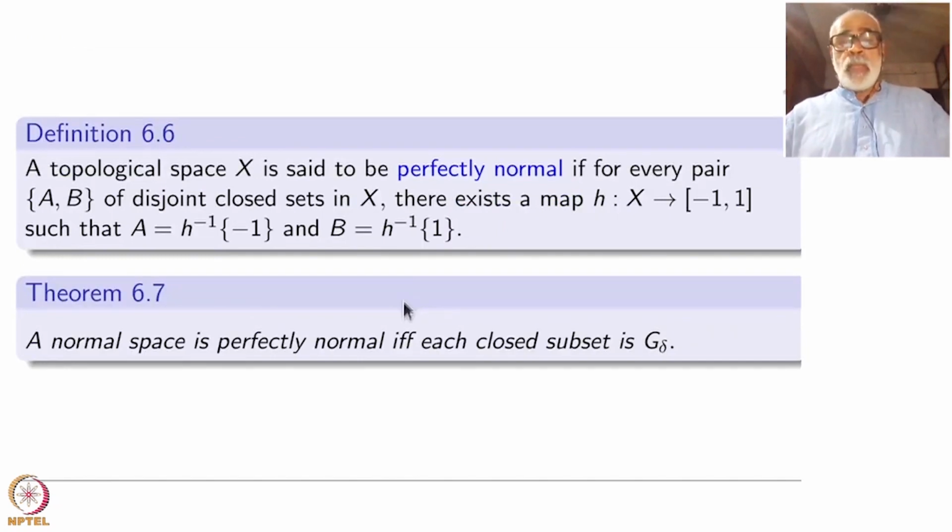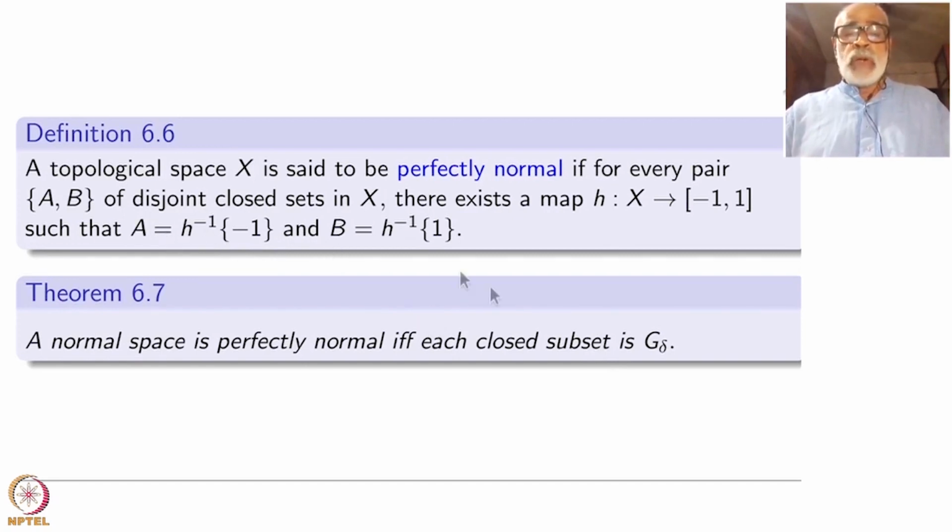A normal space is perfectly normal if and only if each closed subset is G delta. So this is where the link between perfectly normal and normal is established. G delta is the key. Remember that under a continuous function into a metric space, say R, the inverse image of a singleton is a G delta.